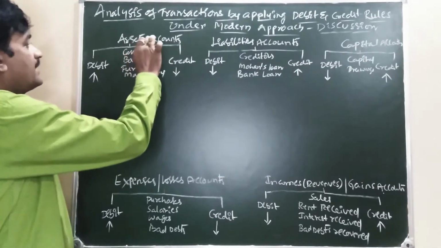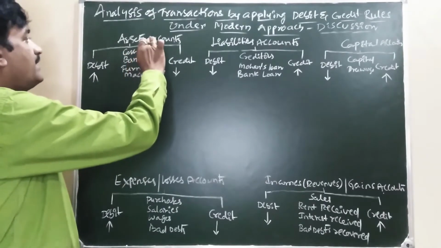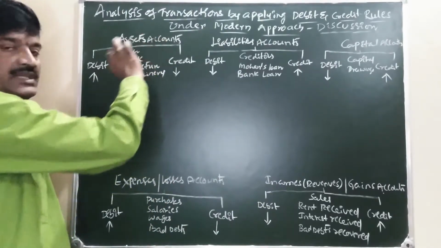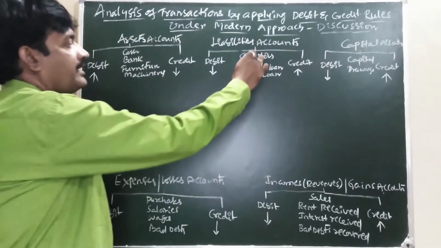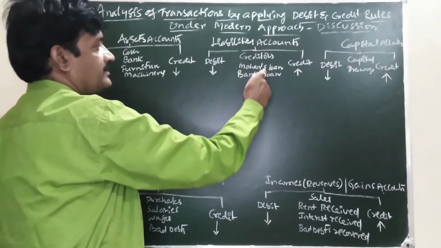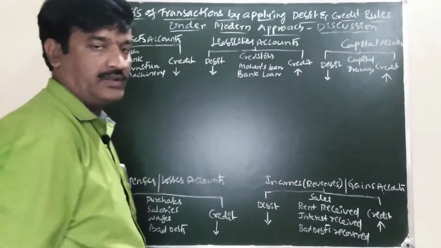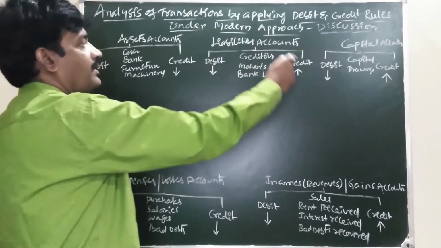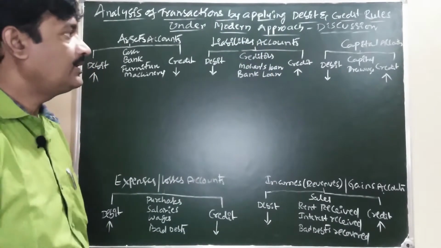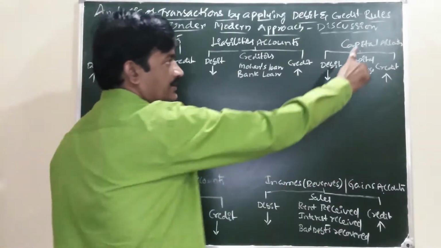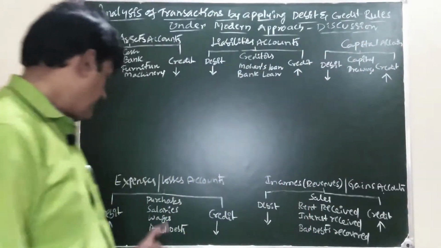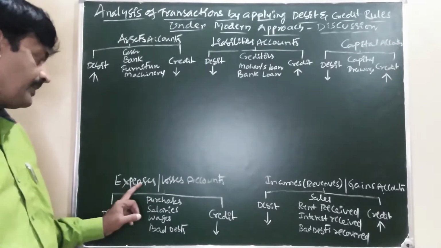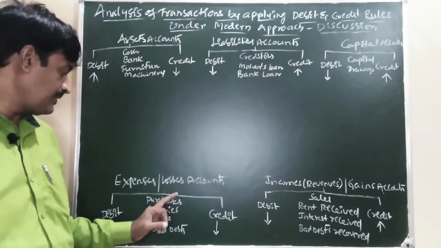Now cash comes in asset, bank balance comes in asset. Furniture comes in asset, machinery comes in assets. Creditors come in liabilities. Any personal loan, that is Mohan's loan, bank loan, comes in liabilities account. Capital and drawings come in capital account. Purchase of goods comes in expenses and losses accounts.